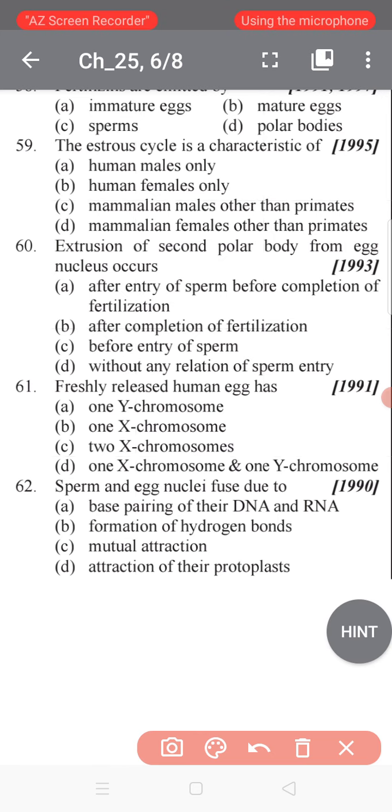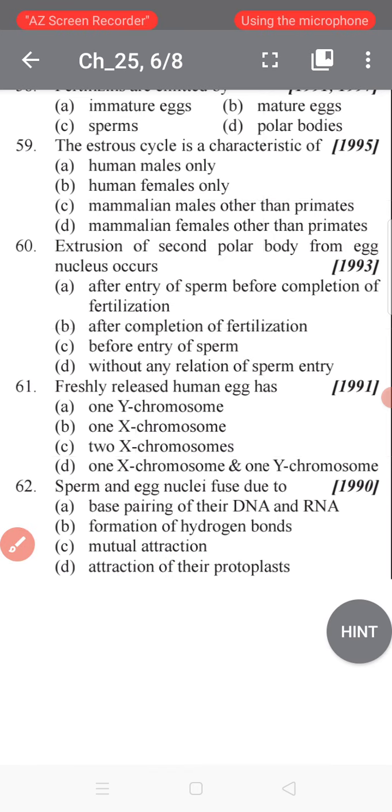The reason is the attraction of their protoplasts. The male gamete, the sperm, fuses with the egg, the female gamete, because of the attraction of their protoplasts.